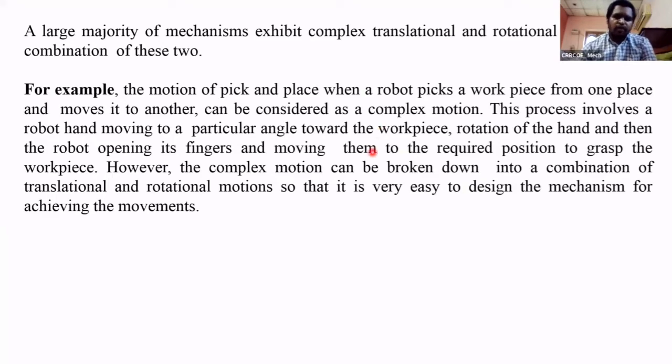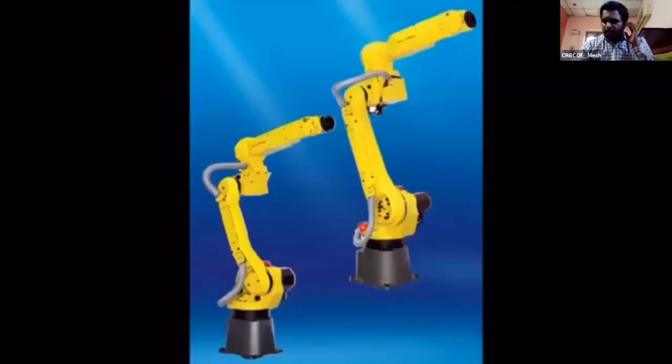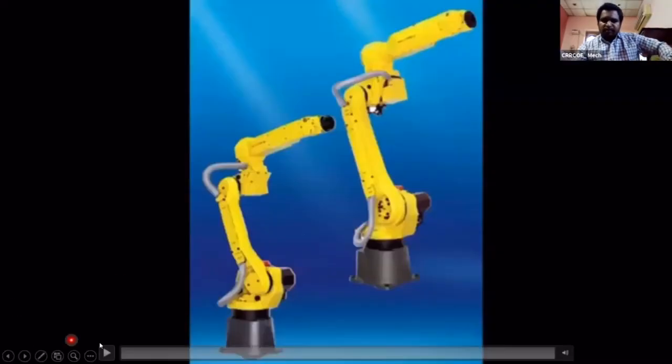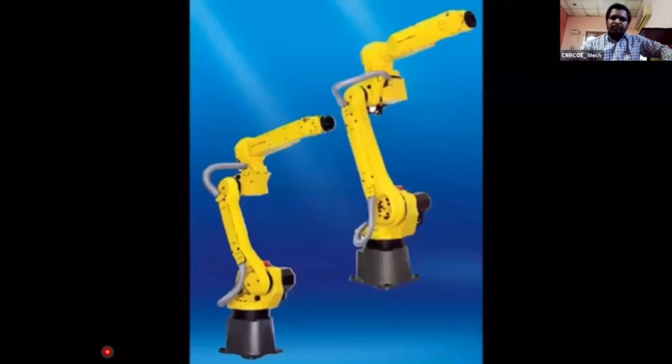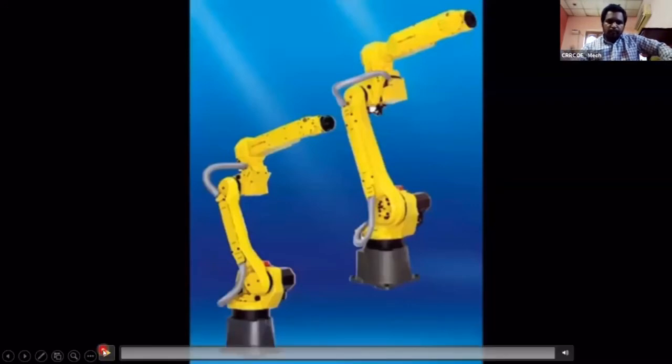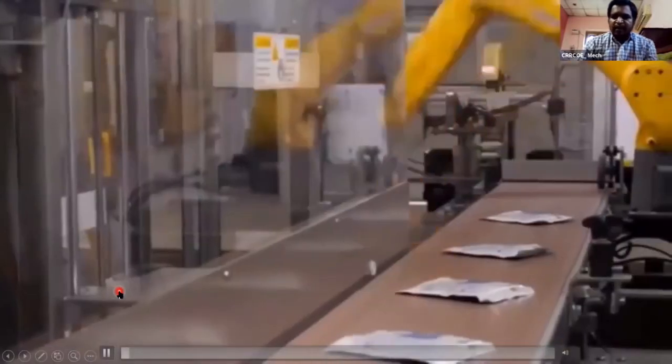I will show a video of a robot. See this. In mechatronic systems, we have the motions, the combination of these 6 motions. Here I am showing the metal handling robot.